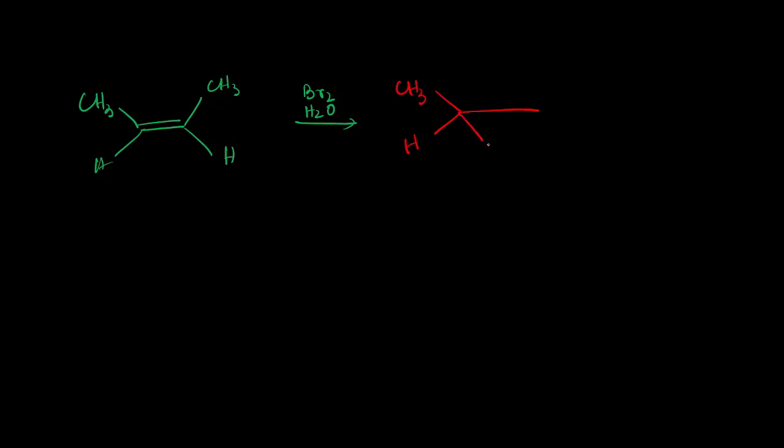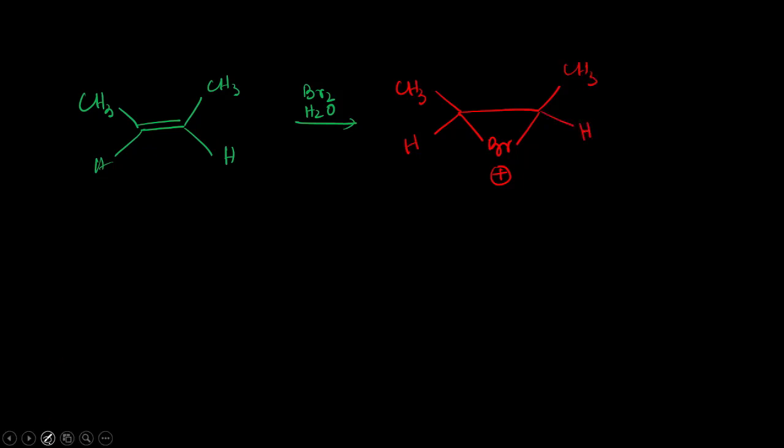So we have the cis kind of thing, which is known as Z-2-butene. Now if we add bromine water, this is an addition reaction of a hydrocarbon. Initially we have this kind of intermediate, a cyclic bromonium ion intermediate is formed.